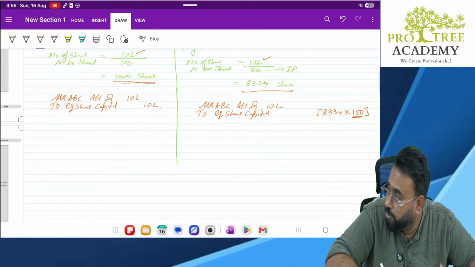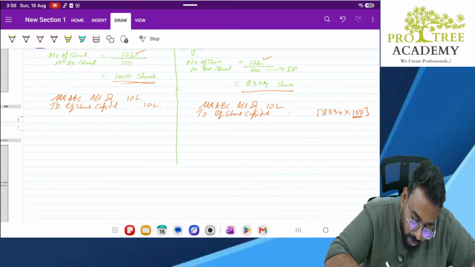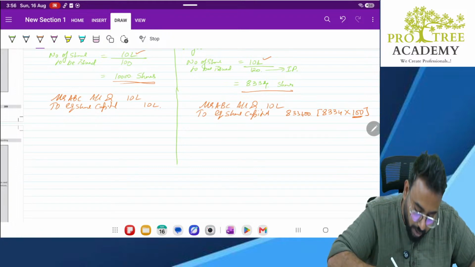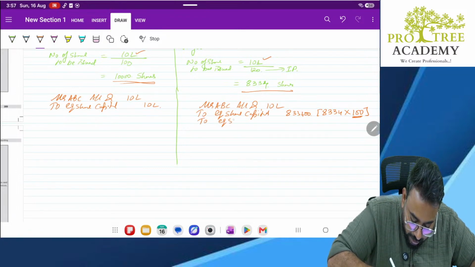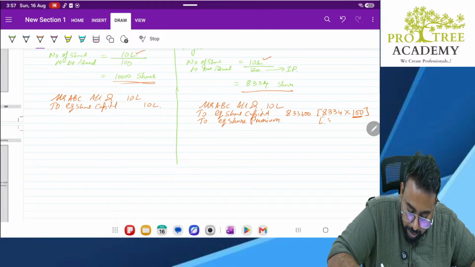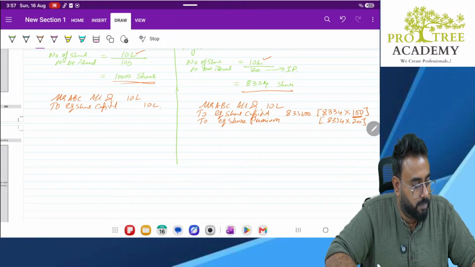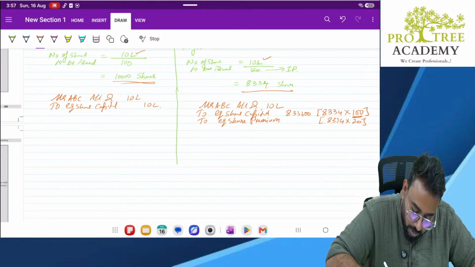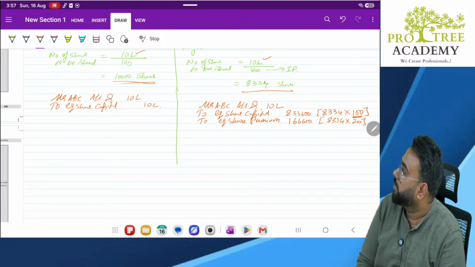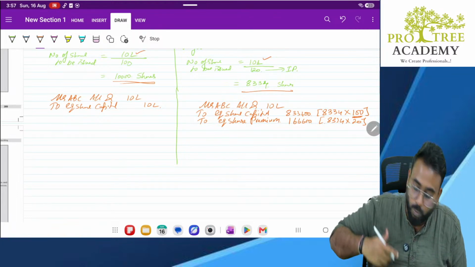So, how many shares we are issuing? 8,334. What is the nominal value? 100. So, that will be 8,33,400. Sir, what about the remaining? The remaining is your equity share premium. That will be 8,334 into 20. So it will be 1,66,680. Clear? Yes.